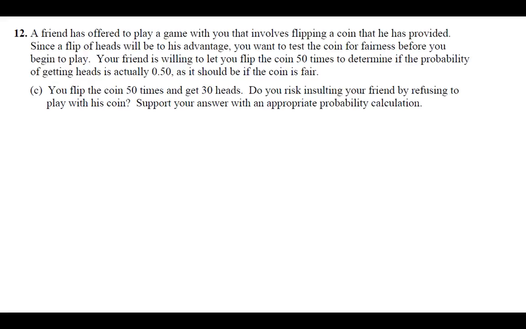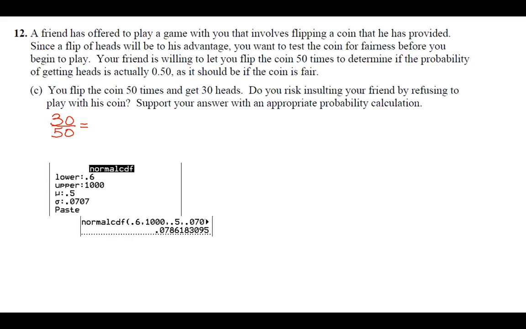So remember, I told you guys that if it's lower than 5%, then we call your friend a liar. We're like, no, you have a weighted coin or something, you're lying. This is not a fair coin. But if it's over 5%, then we'd say, yeah, this could happen by chance. It's not super likely to happen, but 7.86% of the time, that's enough that it could just happen by chance. So it says, do you risk insulting your friend by refusing to play? So don't risk it. We want to say, do not risk it. Don't insult your friend. Don't call him a liar, all that good stuff.